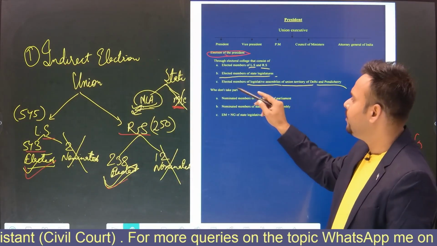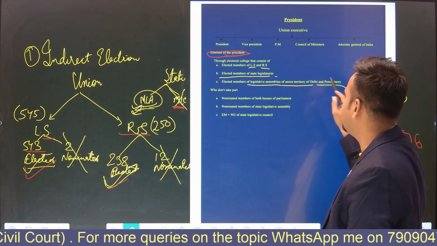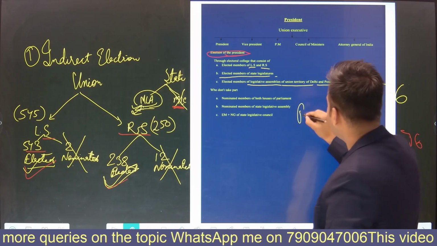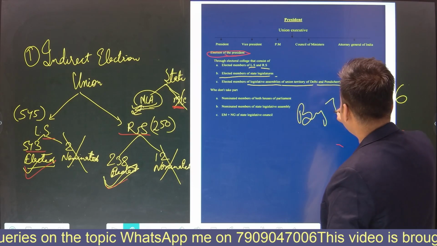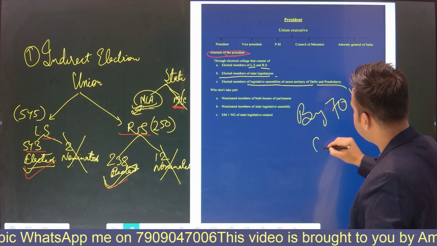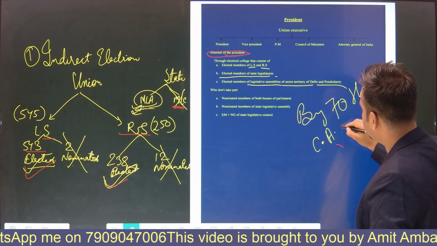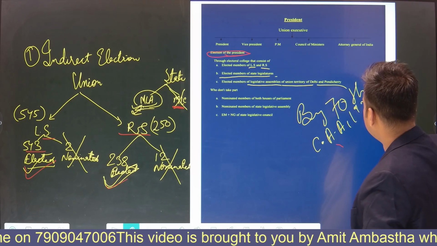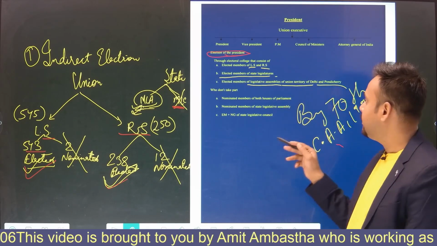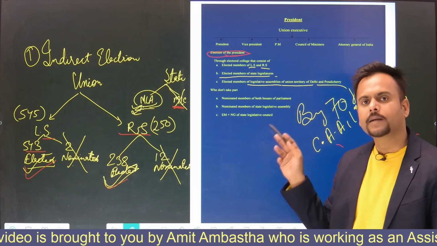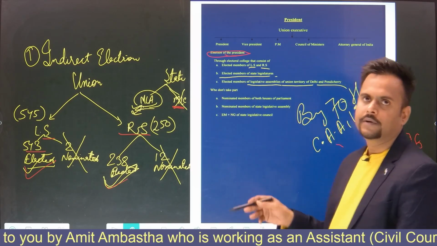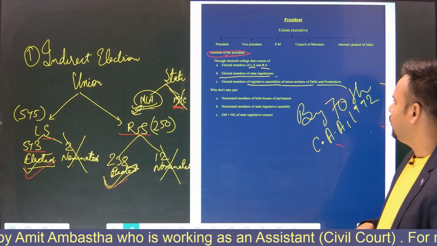The third point was the elected members of the Legislative Assembly of the Union Territories of Delhi and Pondicherry. Okay, see friends, the 70th Constitutional Amendment Act of 1992 has empowered the legislative assemblies of the Union Territories of Delhi and Pondicherry to participate in the election of the president. I think this must be clear to you all.